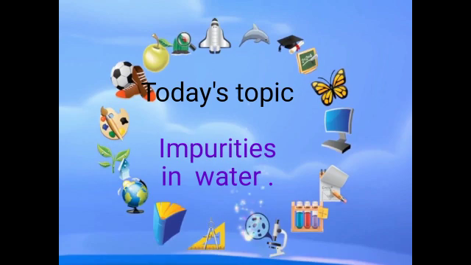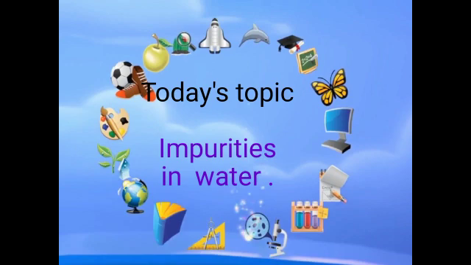Dear students, I will repeat it. Almost 70% of the earth is covered with water. Example, oceans, rivers, lakes and water bodies. But a very small amount of water is potable. Potable means fit for drinking. Is it clear?